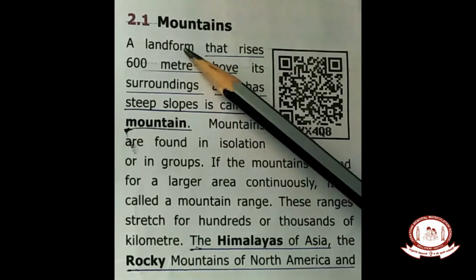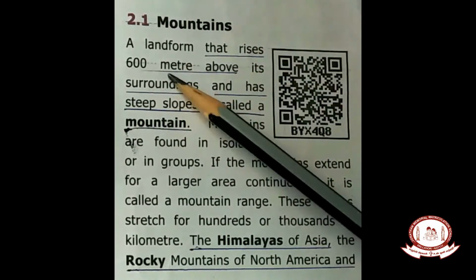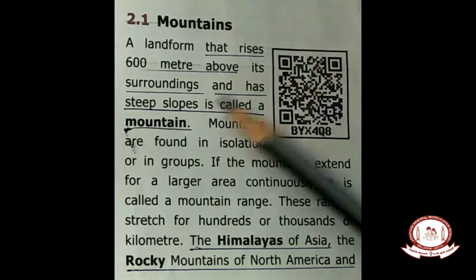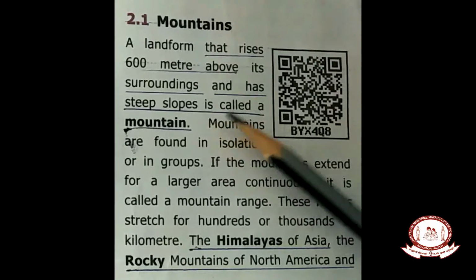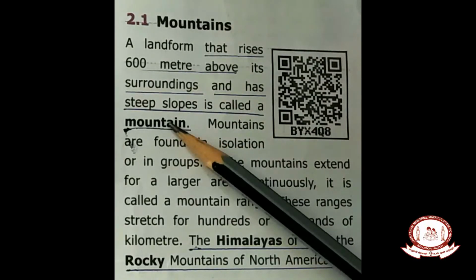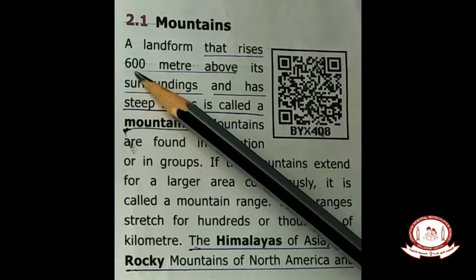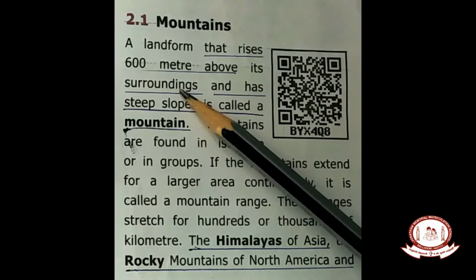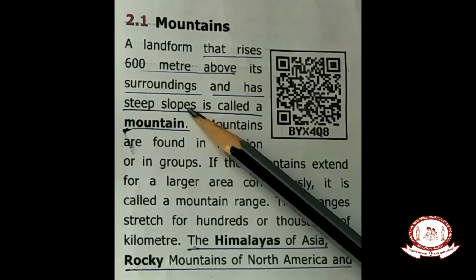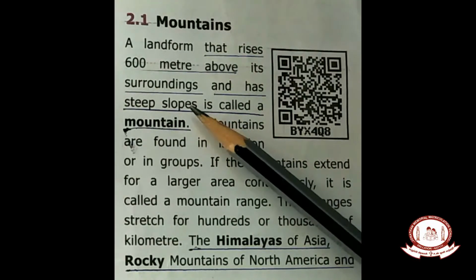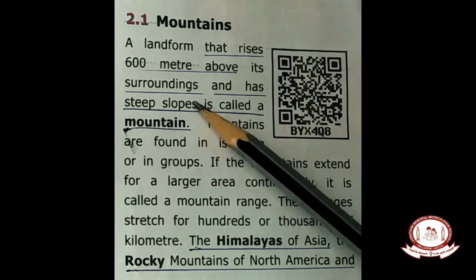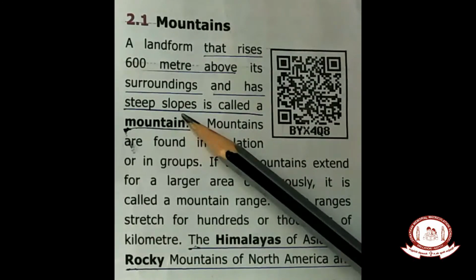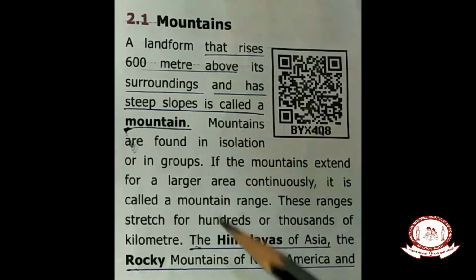So a landform that rises 600 meter above its surroundings and has steep slopes is called a mountain. Okay, what is mountain? The landform that rises 600 meter above its surrounding and has steep slope. Slope means what? How will you draw a mountain? You draw it slanting, isn't it? That is said to be the slope. Is called mountain.